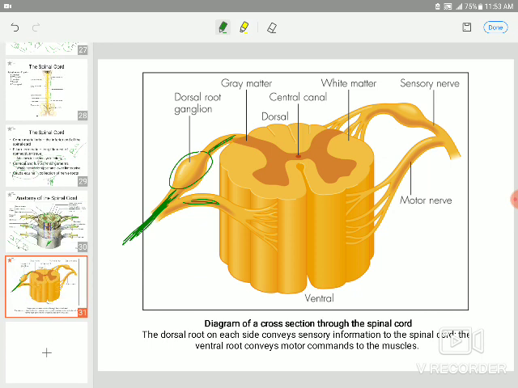Diagram of the cross section through the spinal nerve: the dorsal root on each side conveys sensory information to the spinal cord. The ventral root conveys motor commands to the muscles.